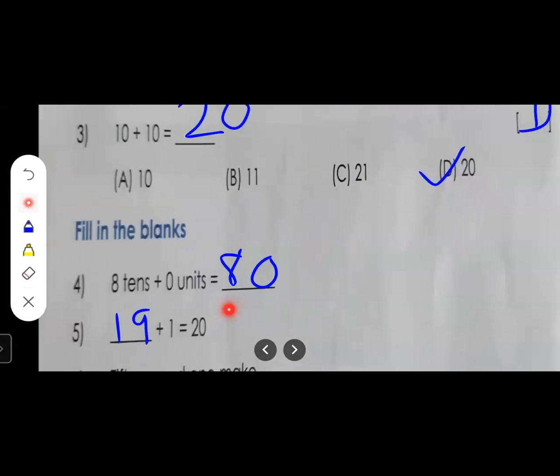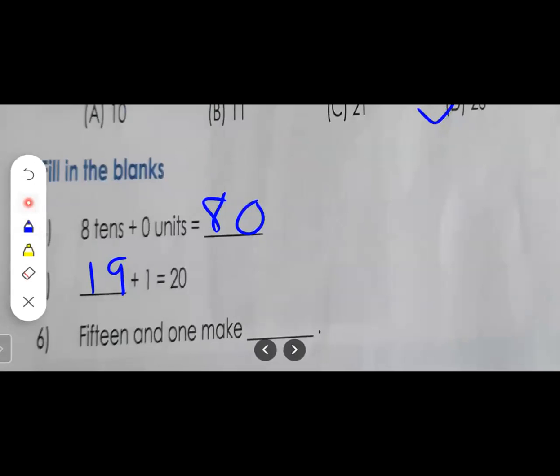Okay. Now the next one, what is given? 15 and 1 make dash. 15 and 1 makes how many, students? After 15, count one number. 15 and 1 makes means we have to add. See, 15 plus 1 is equal to how many?